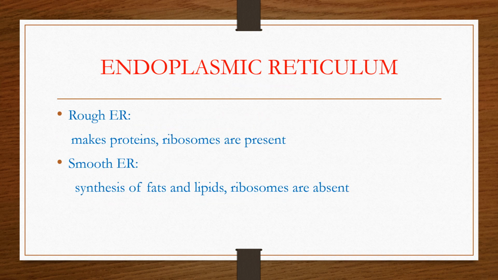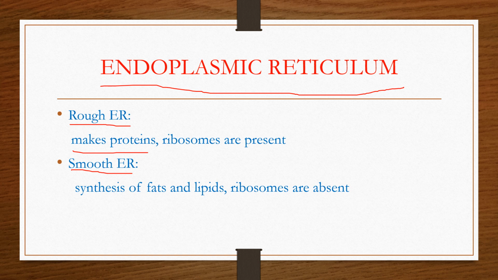The next cell organelle is the endoplasmic reticulum. Endoplasmic reticulum is of two types. First one is the rough endoplasmic reticulum and second one is the smooth endoplasmic reticulum. The rough endoplasmic reticulum makes proteins. That is, it helps in the synthesis of proteins, and ribosomes are present in the rough endoplasmic reticulum.